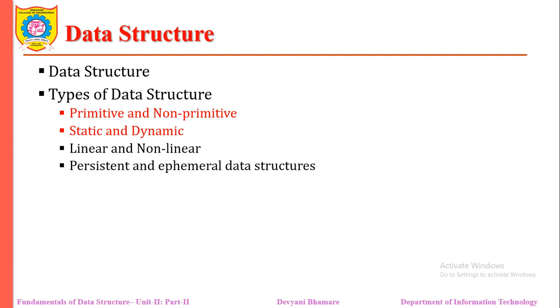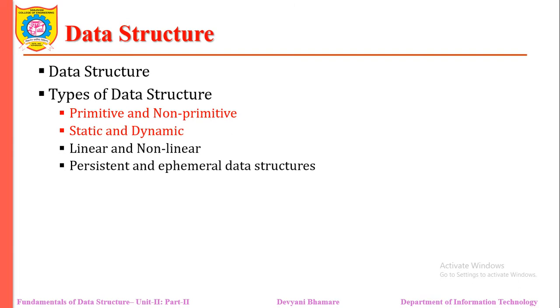Data may be organized in different ways, either a logical or mathematical model of a particular organization of data, that we call a data structure. We have also seen that a data structure is distinguished from the data object in that we describe the data object and the way that they are related to each other. Also, we specify the set of operations which may be applied to the elements of that particular data object.